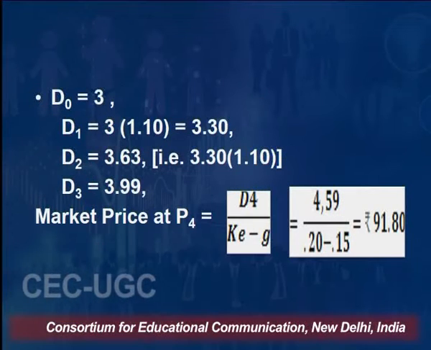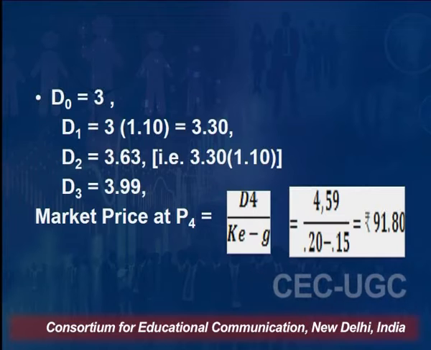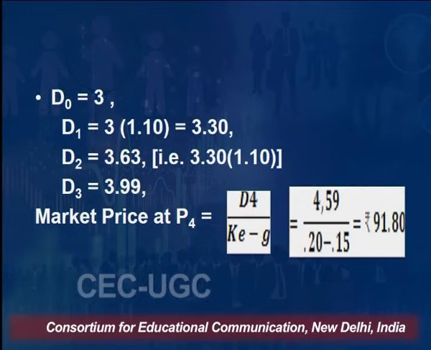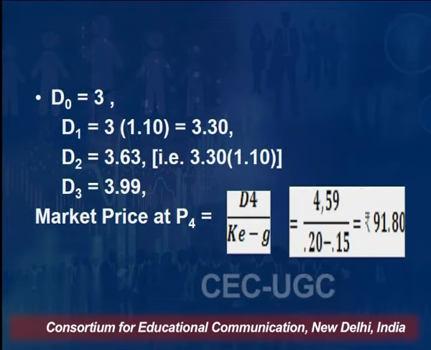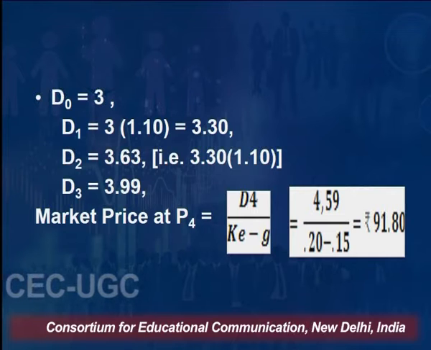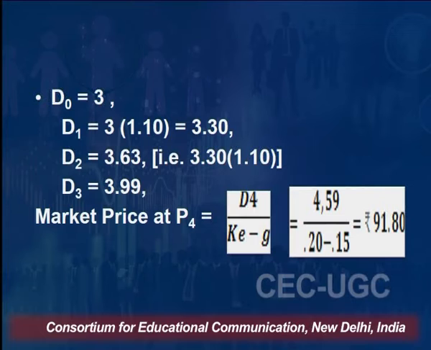So as I said earlier, first we'll find out what is D1, D2, D3. D0 is 3, so it means D1 will be 3 multiplied by (1 plus rate of growth, that is 10%), so 1.10, that comes to be 3 rupees 30 paisa. What will be the dividend in the second year, after the two years, right? 3 rupees 30 paisa, right?